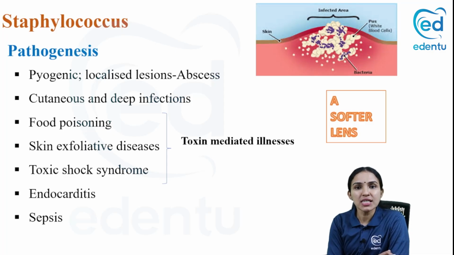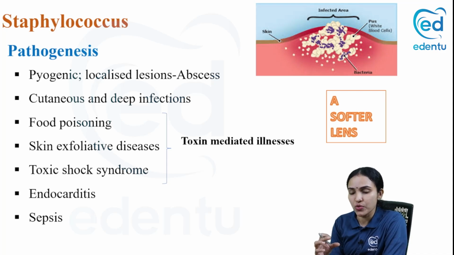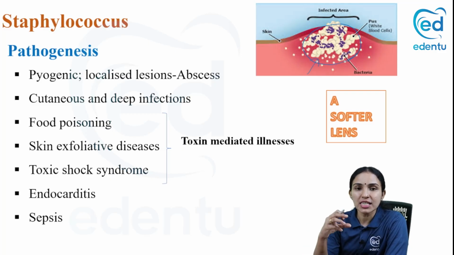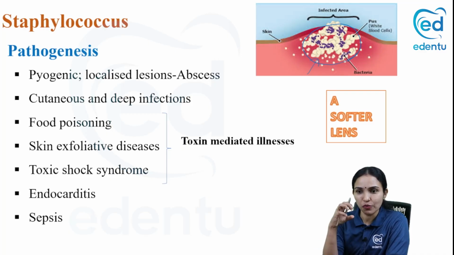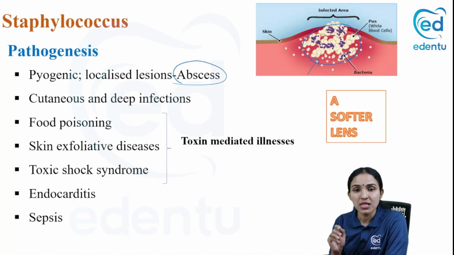So coming to the diseases which staphylococci produce, I told you it's everything about pyogenic. So abscess, a local pus collection. If you see an abscess case, then the most important organism associated is staphylococci. In this figure, you can see this bacteria is multiplying here. It is invading into the cells. It's producing toxins, releasing enzymes, causing cell damage. It will attract all the inflammatory cells to this area. And due to formation of this coagulase enzyme and formation of a clot, it has a tendency to form a localized infection. So the infection will be a very localized form that is called an abscess. So if you see an abscess, think about staph first.